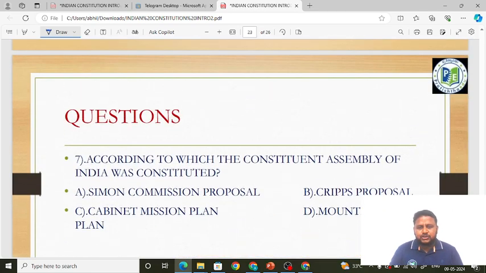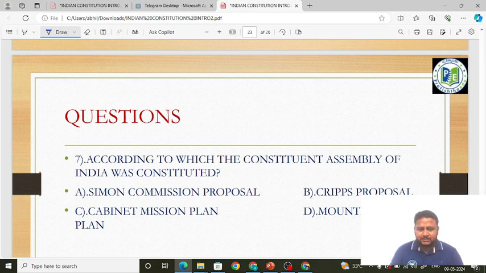According to which of these plans the Constituent Assembly of India was constituted? See, like I told, the August Offer, Cripps Mission, even the Cabinet Mission, they all put forward the idea for a Constituent Assembly. But which plan was accepted and according to which plan was the Constituent Assembly of India constituted, that is, formed?